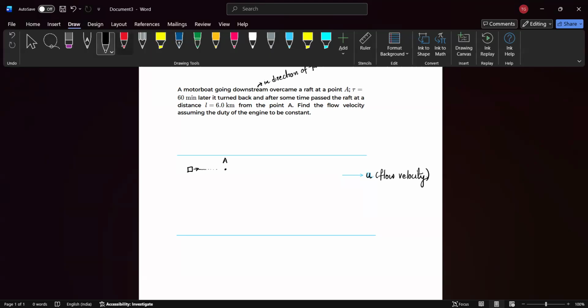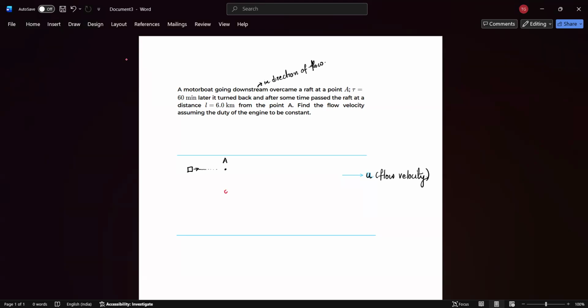By raft, you can imagine any object which is not having its own velocity and is moving along with the flow of the river. So this raft is moving with the speed of the river itself, which is u. So at some point A, this motorboat, which has its own engine, is crossing this raft.